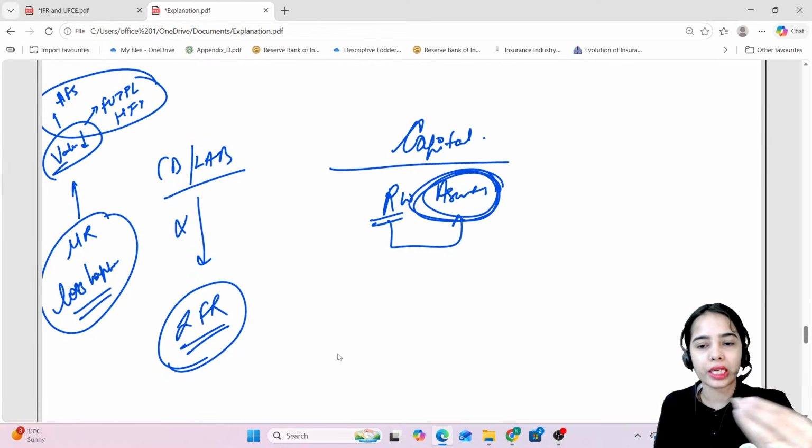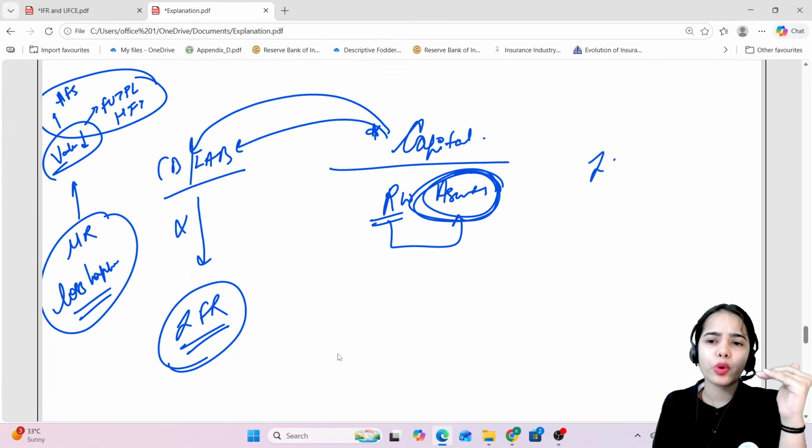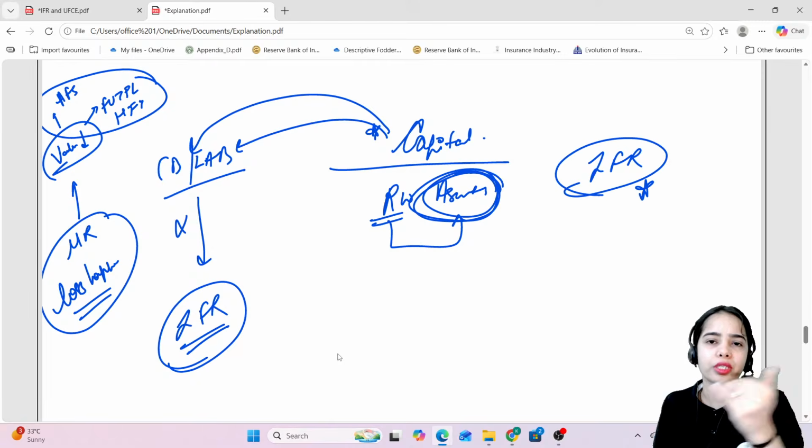The risk was already recognized and capital has been maintained by the commercial banks and the local area banks, so they do not need to maintain this investment fluctuation reserve also.